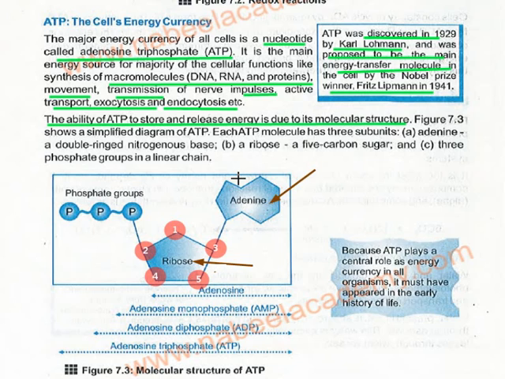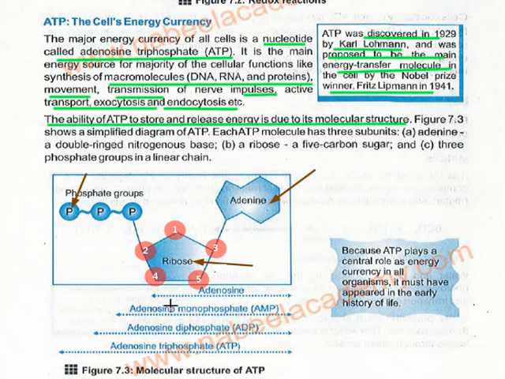The name of the nitrogenous base is adenine. Here we have a sugar. The name of the sugar is ribose. And then the third part of the structure is phosphate groups in a linear chain. First phosphate group, second and third.